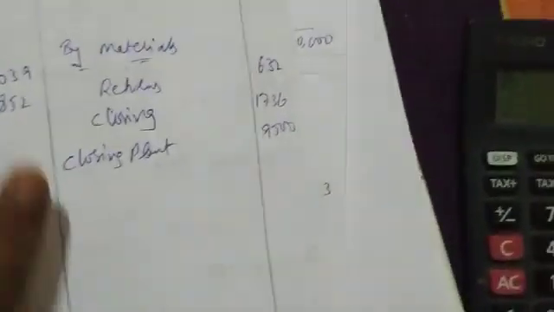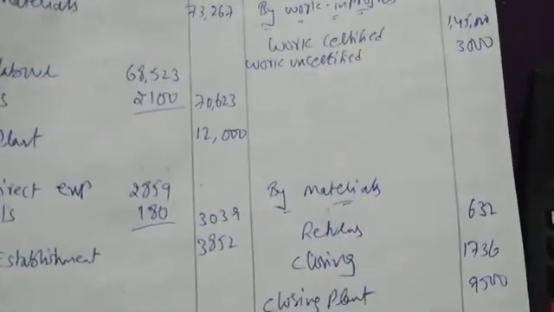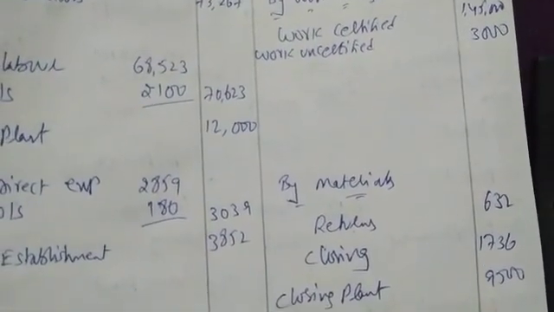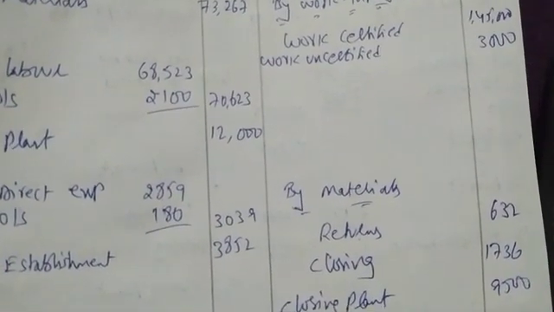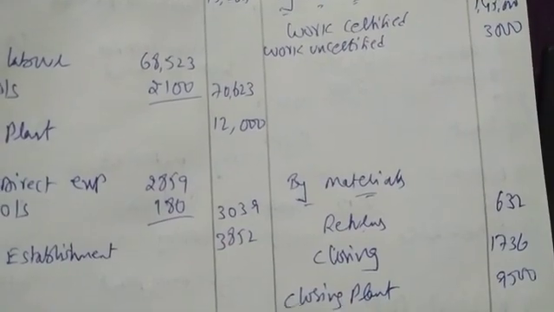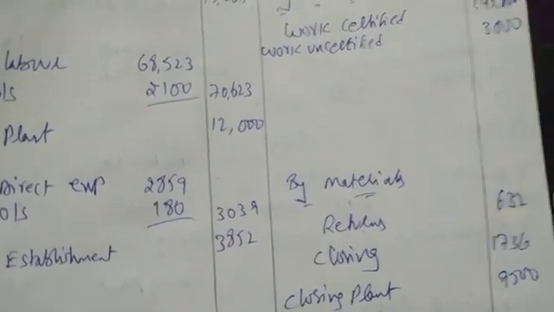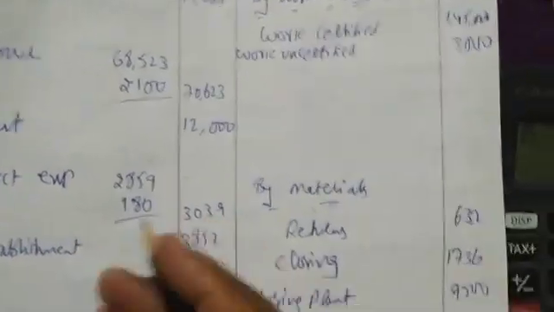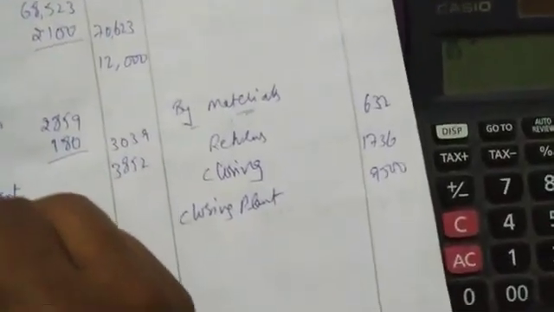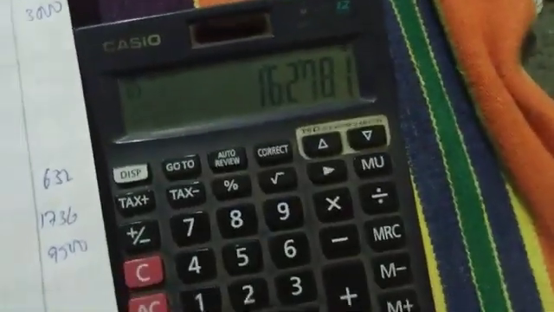Then we are closing contract B account. We'll see which side we are getting more, the profit side. 73,627 plus 12,000 plus 3,039 plus 3,852. We are getting debit total 1,62,781.